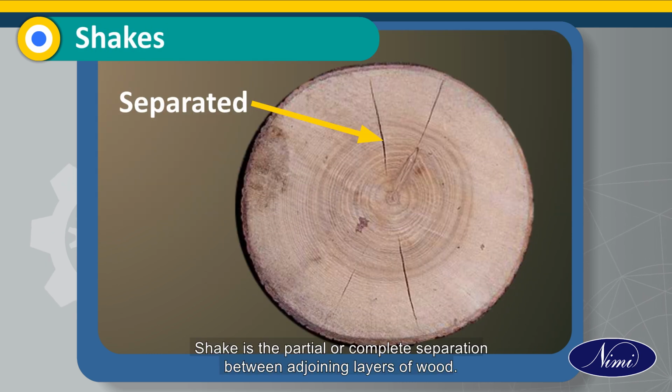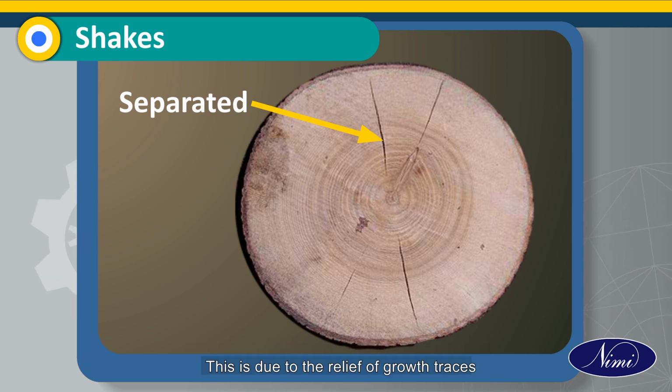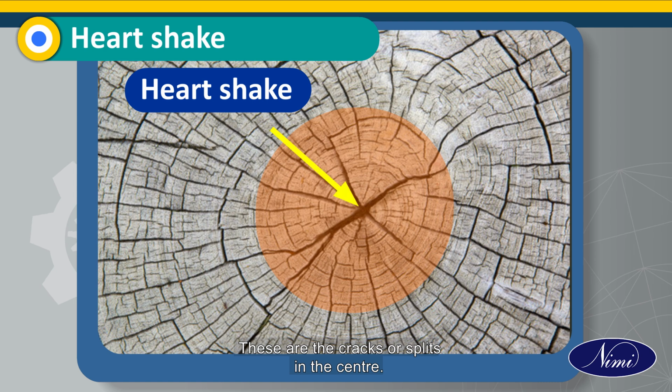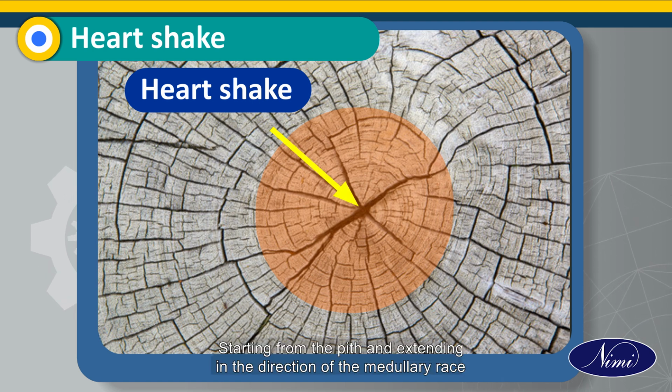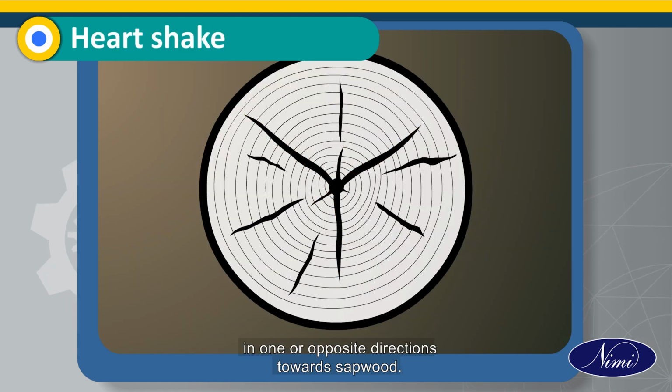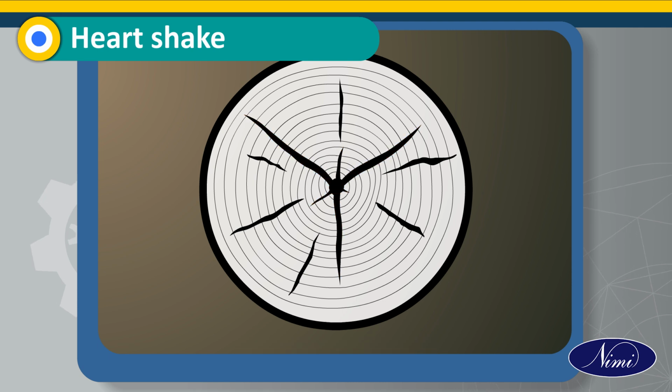Shakes. Shake is the partial or complete separation between adjoining layers of wood. This is due to the relief of growth stresses present in the stem at the time of felling. Heart shake. These are the cracks or splits in the center, starting from the pith and extending in the direction of the medullary rays in one or opposite directions towards sapwood.